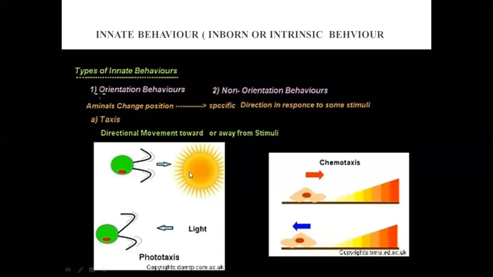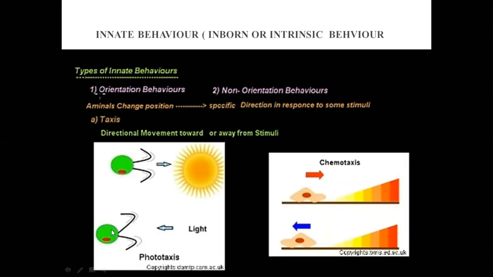You can see here, this is a stimulus, light. And you can also see this is one microorganism, right? And this organism is moving towards this stimulus. It means directional movement towards the stimulus. It's called taxis. As it is towards the stimulus, it means it is positive taxis, right? And here you can see this is also light, but the phototaxis, photo means light. The movement that an organism shows towards the light is called phototaxis. So basically we are talking about phototaxis, that is an example of taxis.